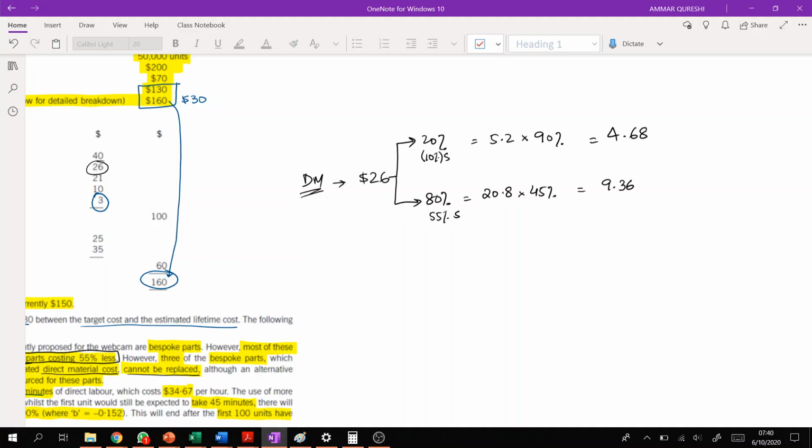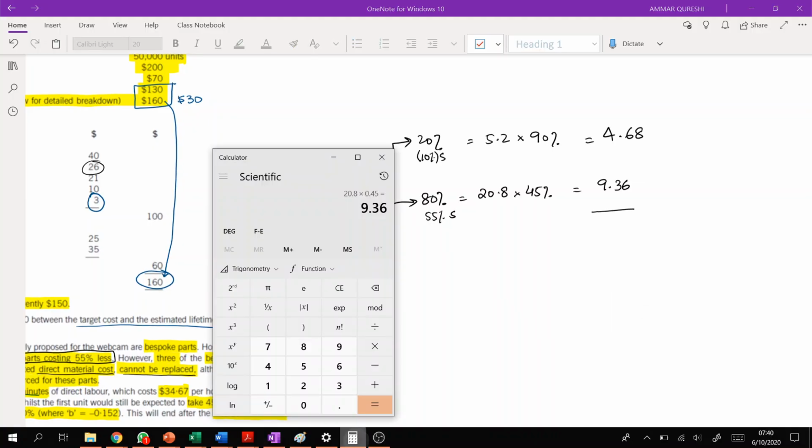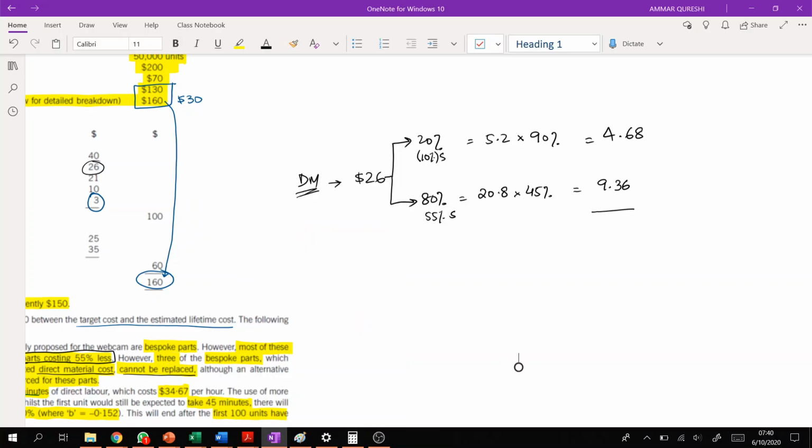Only $9.36 cost will be left. So material cost will be 4.68 plus 9.36, that makes 14.04. This is the new material cost.